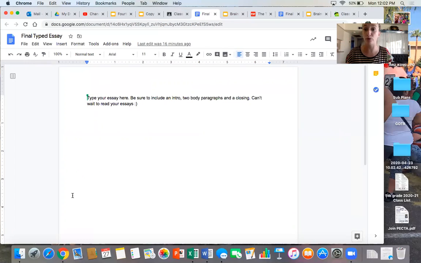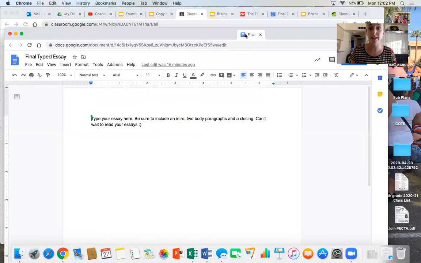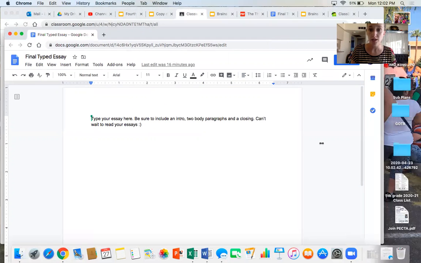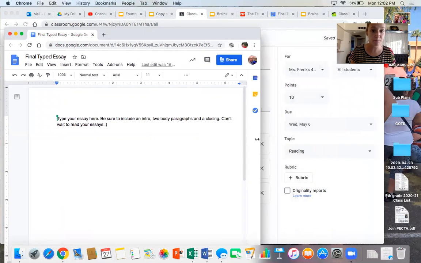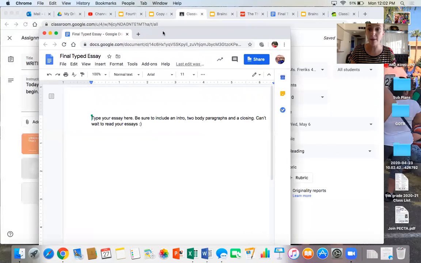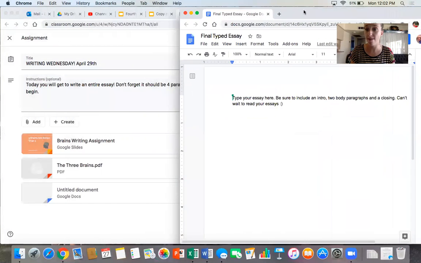So this might be helpful for you at home. I'm gonna take this blank document, I'm gonna take it out of this web browser, and I'm gonna make it just a little bit smaller so that I can type into it. And I'm gonna drag it off to the side.